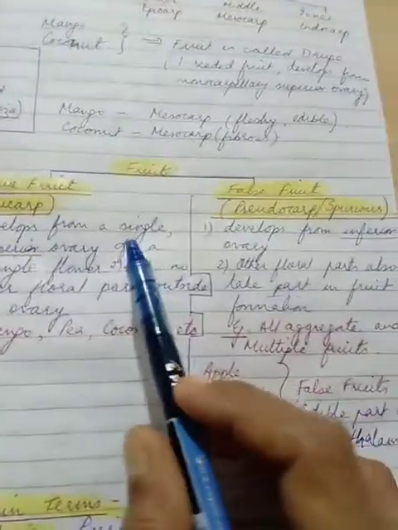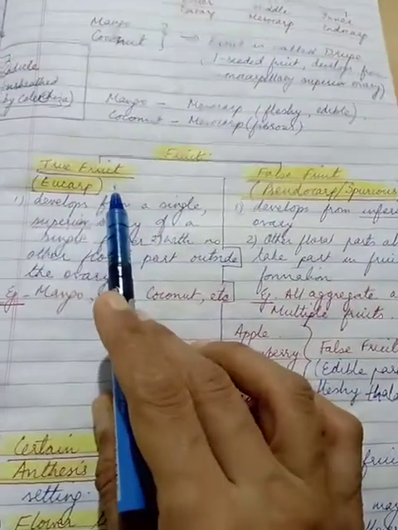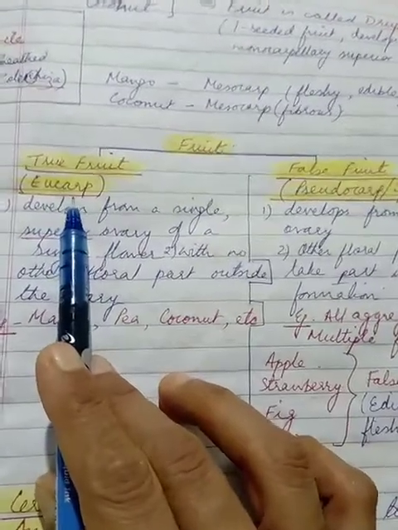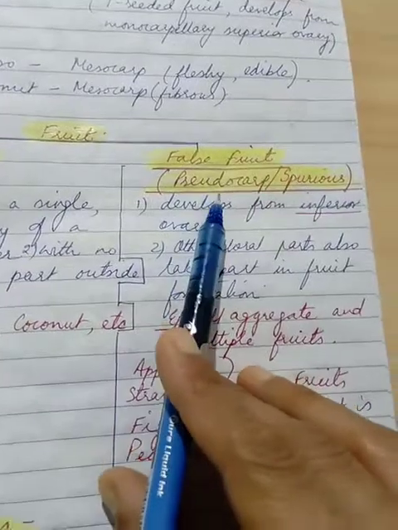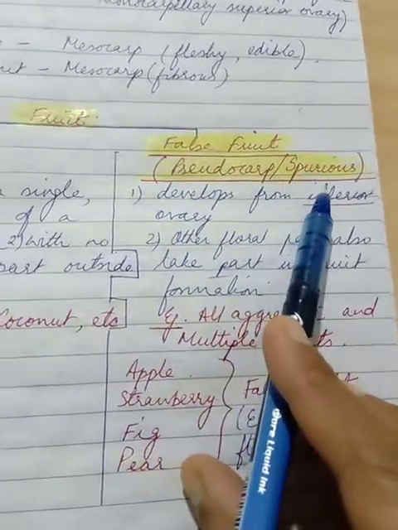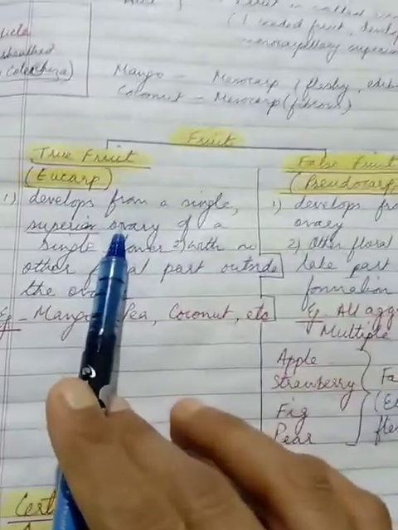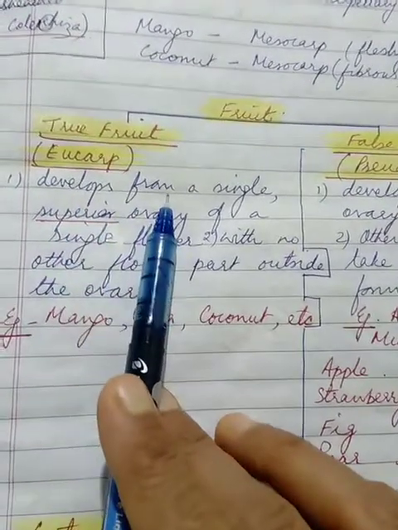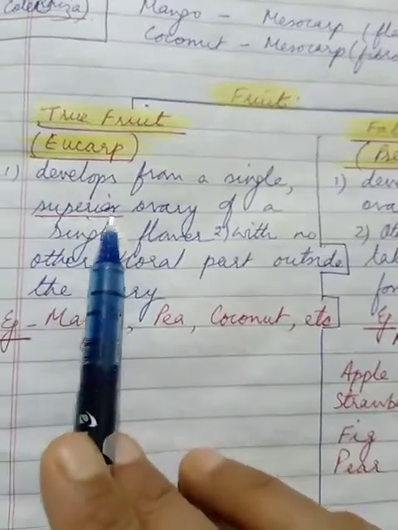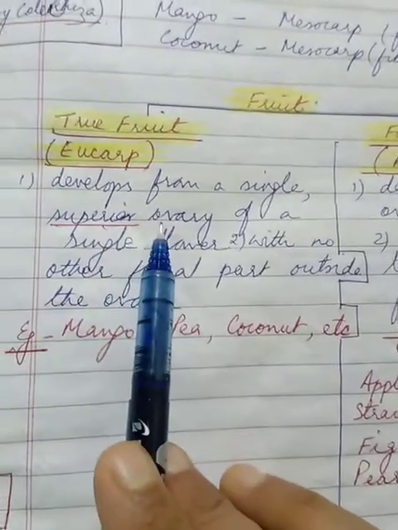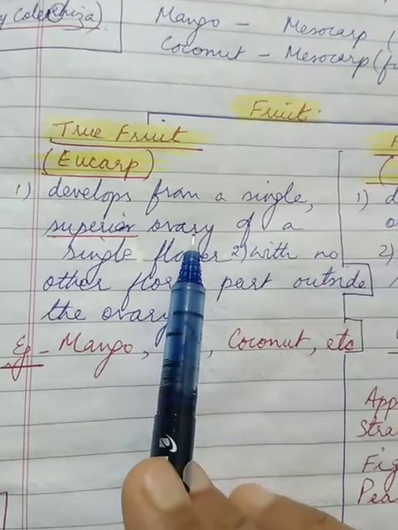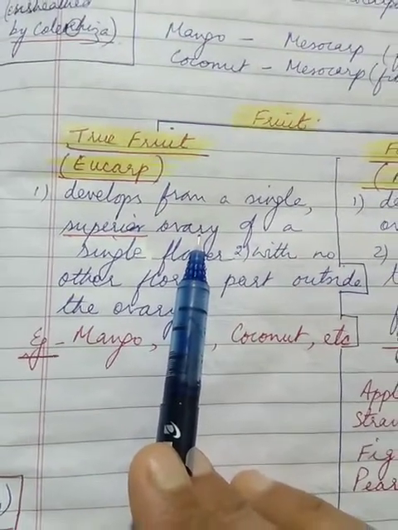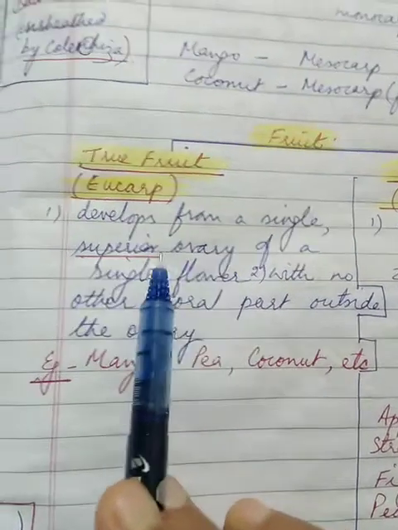Fruits, broadly, children, we can call them of two types: true fruit and false fruit. True is also called as eucarp, whereas false also called as pseudocarp or spurious fruit. What is the major difference? The major difference is that this true fruit forms or develops from a single superior ovary. Now when we say superior, you recollect from your previous understanding that the floral parts are attached like stamens, etc., petals below the ovary, making it superior.